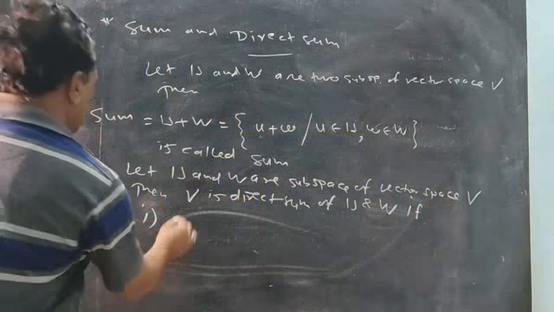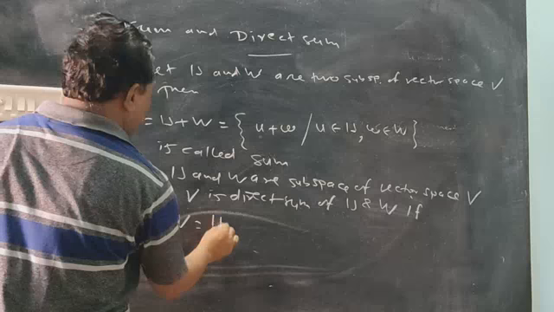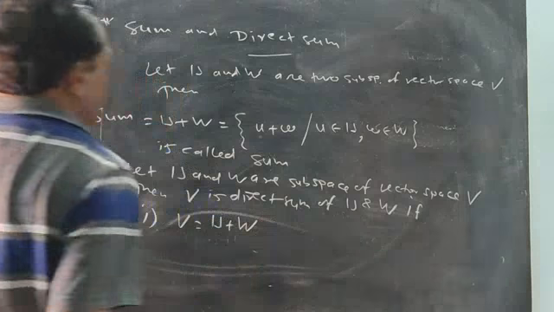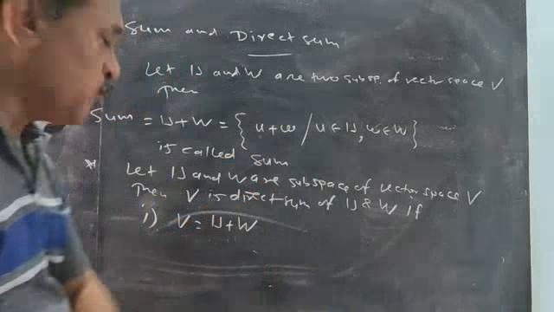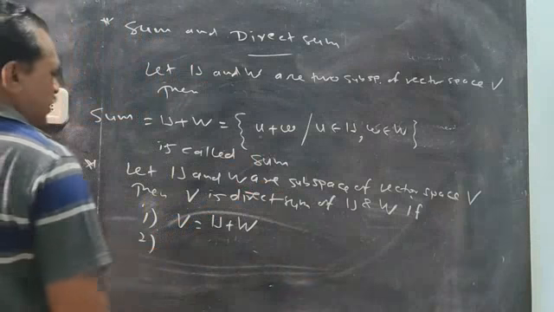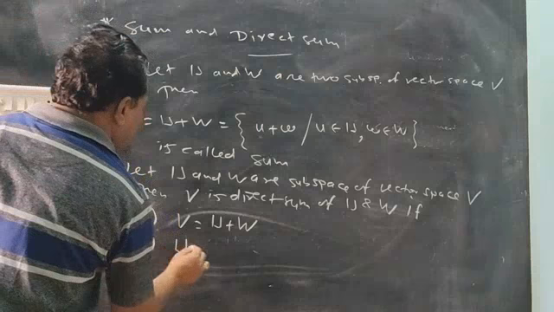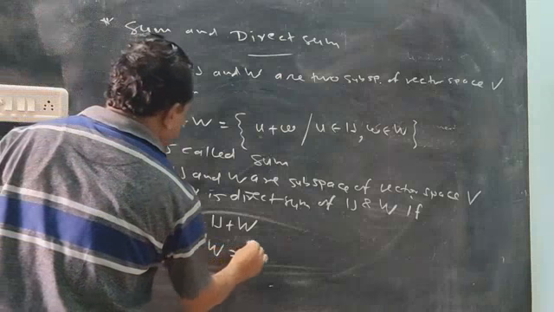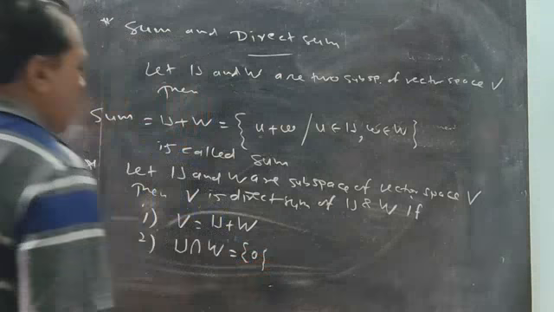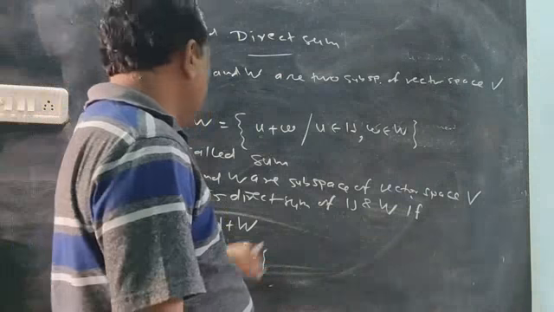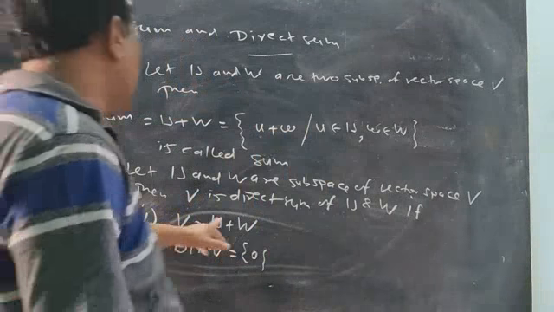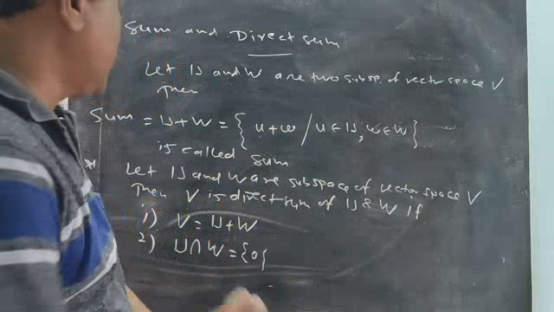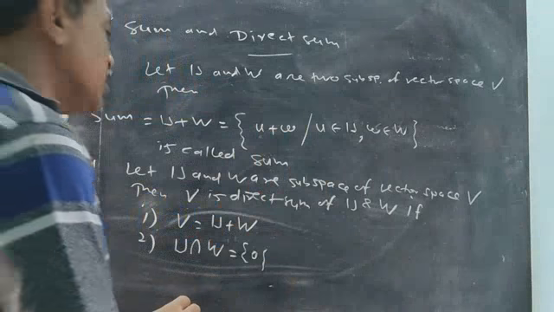First point, V must be the ordinary sum of U and W, so V must be equal to U plus W. And second point, U intersection W must be equal to 0. The common element of U and W must be only 0. Those are the two points of the direct sum: V is expressed as U plus W and the intersection is 0.